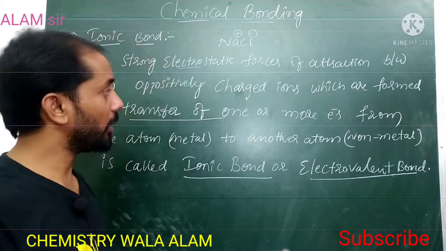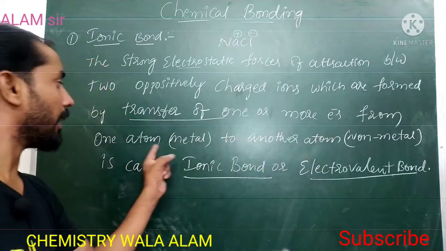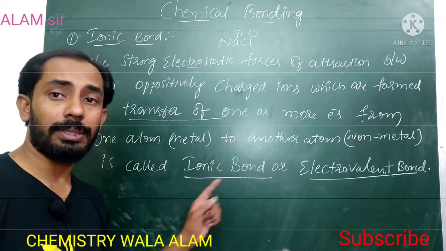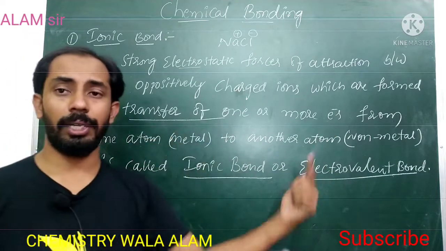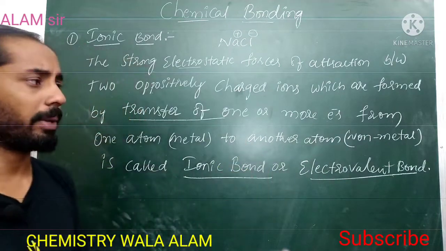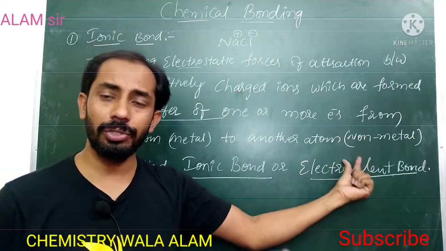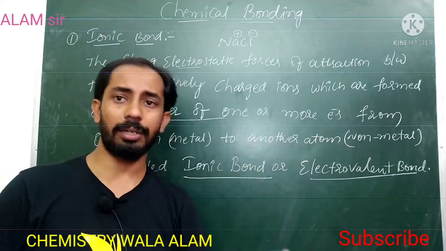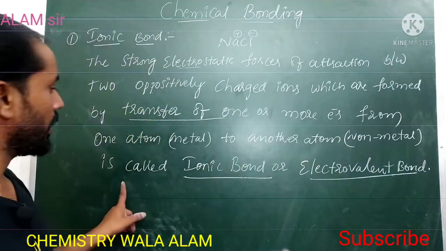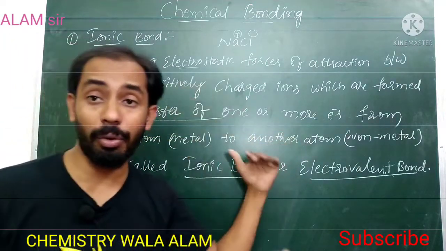Here there is a transfer of one or more electrons from one atom, and that atom is a metal, because metals are ready to donate electrons. If it is donating, then only can we say that it is a metal. The other atom should have the capacity to gain, to attract the electron.